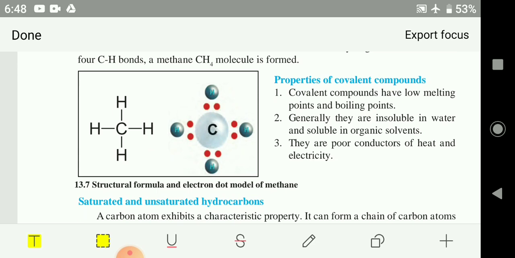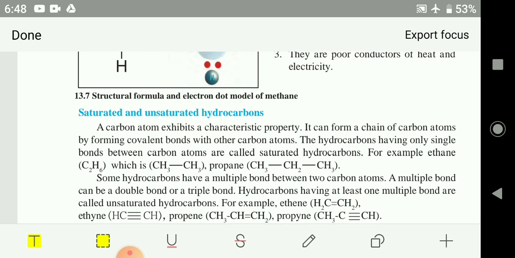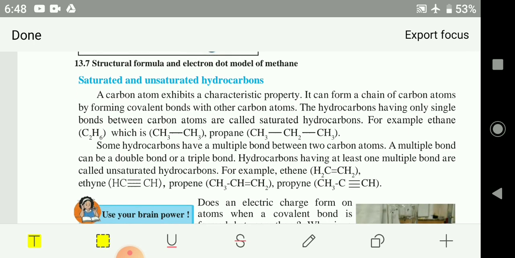Saturated and unsaturated hydrocarbons: in a saturated hydrocarbon, carbon and carbon atoms are bonded by a single bond, and in an unsaturated hydrocarbon, carbon and carbon are bonded by a double or triple bond. These are multiple bonds. If carbon and carbon are attached by multiple bonds, it is called unsaturated, and if it is a single bond, it is called saturated.